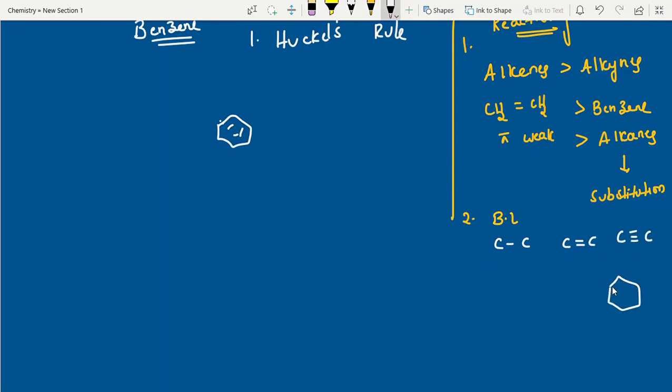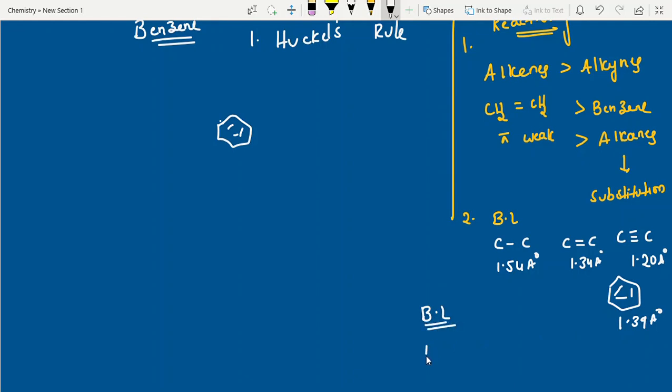The C–C single bond is 1.54 angstrom. The double bond is 1.34 angstrom. The triple bond is 1.20 angstrom. But benzene has both single and double bond character, so it lies between these, at 1.39. So that is the bond length order.